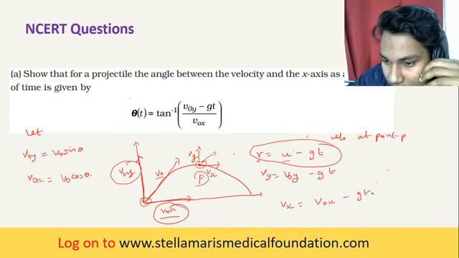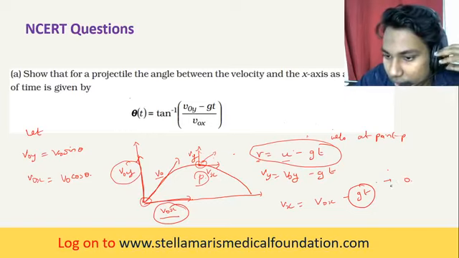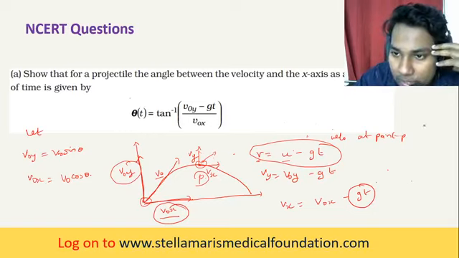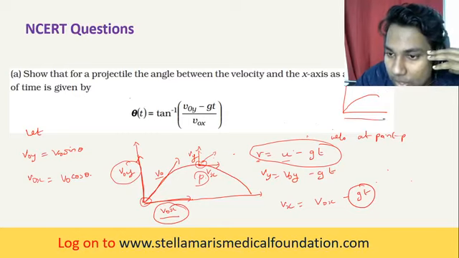But the acceleration due to gravity in the horizontal direction is equal to 0, as we all learnt. While projecting, there will be a change due to g vertically, but horizontally there will be no change in acceleration. You all know this.